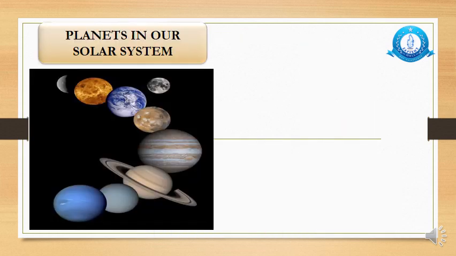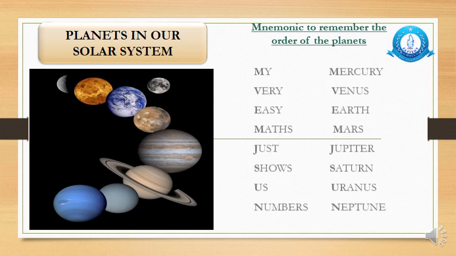First of all, we'll study the planets in our solar system, one of the heavenly bodies. Our solar system comprises how many planets? 8 planets. Now it's very important to memorize the names of the planets of our solar system in order. For that, here we have a mnemonic. What is a mnemonic? Mnemonics are different words, pictures, or actions which help us to remember something. So to memorize the names of the planets in order, here is the mnemonic.